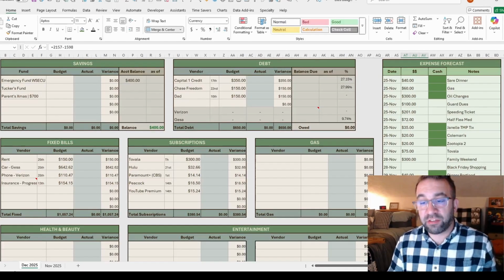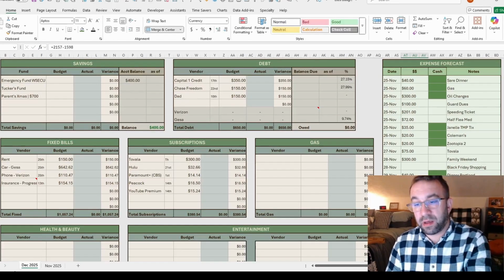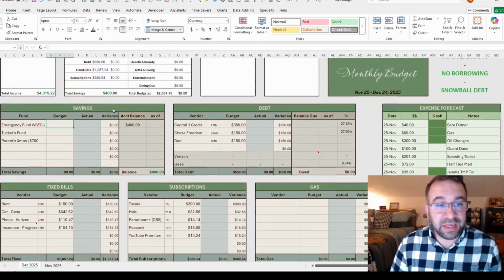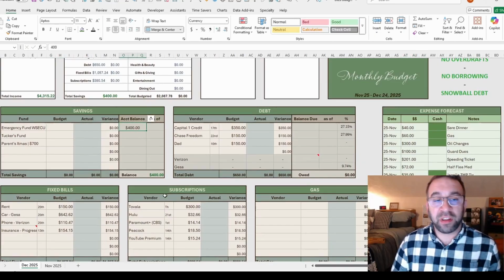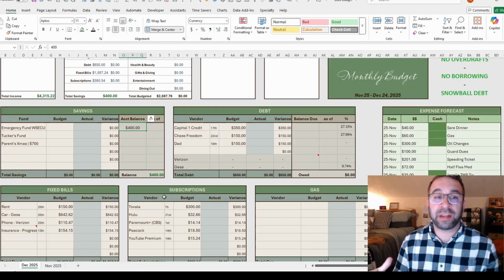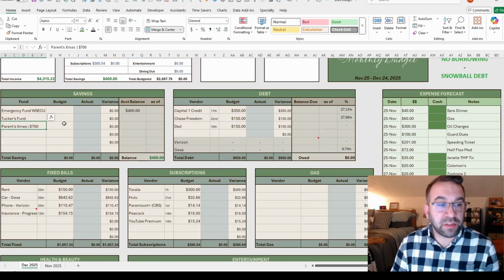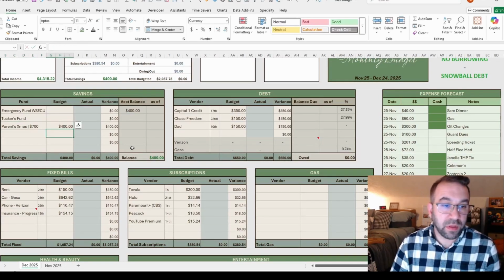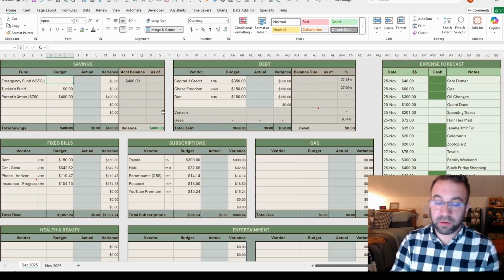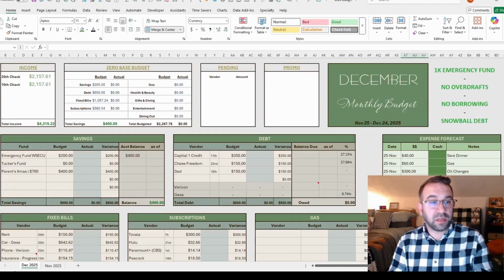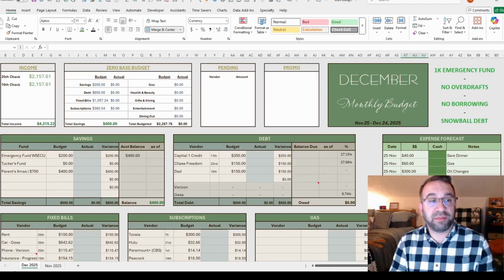I got like $560 that I can put towards like my emergency fund, because I know that I've got 400 in the bank. I've got some extra cash laying around, and we're gonna see how November ends with what I have left over. All right, I'm gonna start this with 400. I really should throw like $200 at the emergency fund. So let's just see what that brings us to. 21.98, 21.57. So I'm over by like $40.